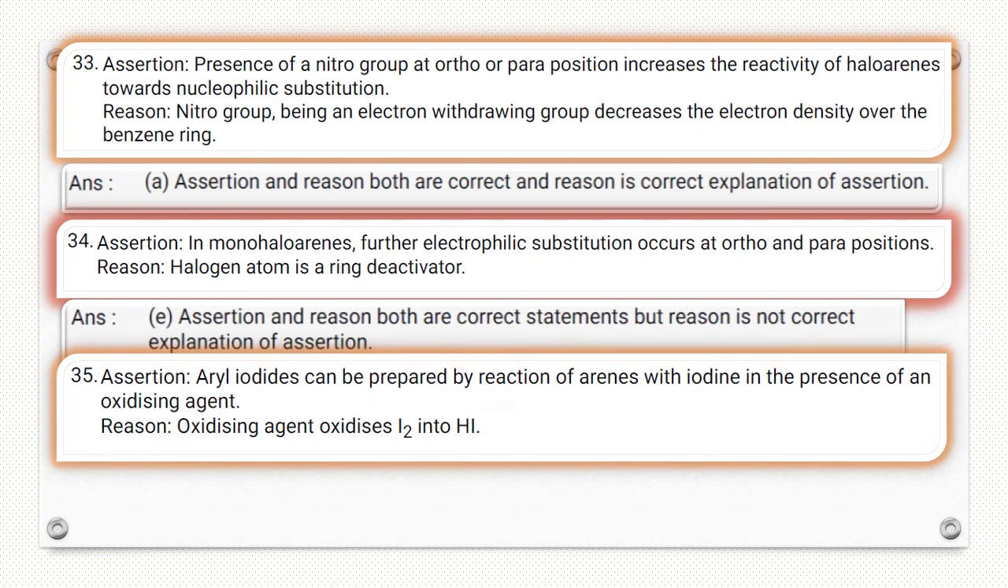Question number 35. Aryl iodide can be prepared by reaction of arene with iodine in presence of an oxidizing agent. This is correct. But here reason is given: oxidizing agent oxidizes HI into I2. Oxidizing agent oxidizes HI into I2, not I2 into HI. So reason is wrong.